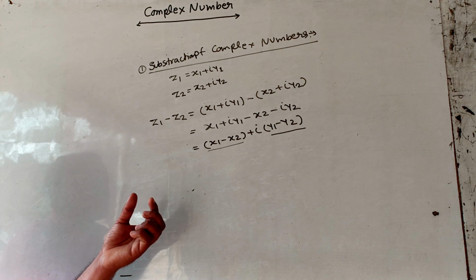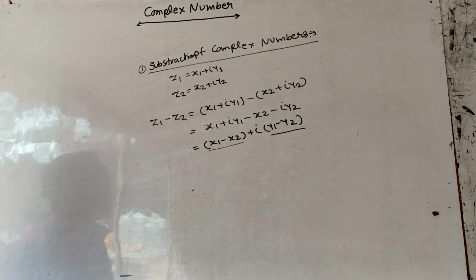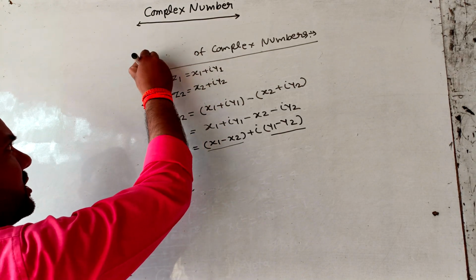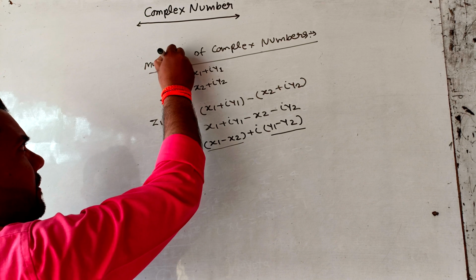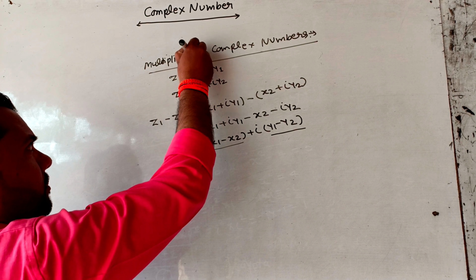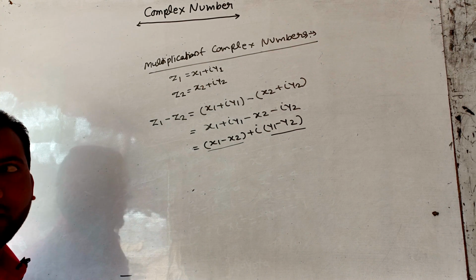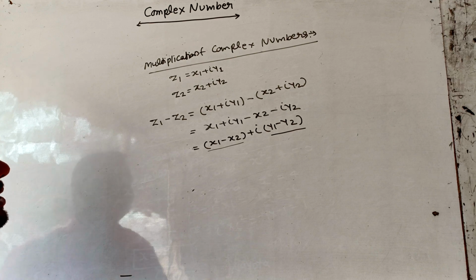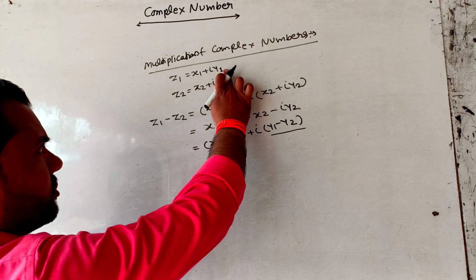Here we see the two properties of complex numbers. The first property is addition of complex numbers and the second property is subtraction of complex numbers. Now we see the third property of complex numbers, and the third property is multiplication of complex numbers. To know multiplication of complex numbers, here we take two different complex numbers,